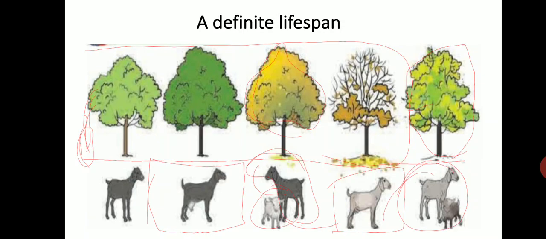There are some variations in the lifespan of each and every living organism. For example, some organisms complete their lifespan in 1 year or 1 day, but there are also some organisms which can complete their lifespan in more than 10-20 years.